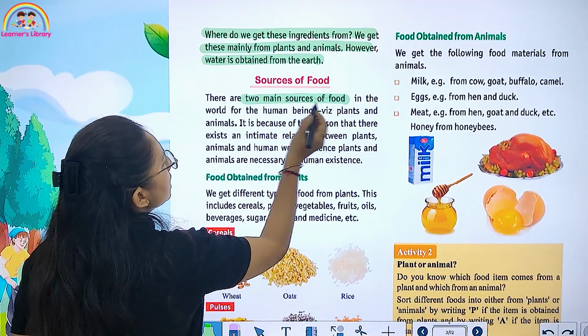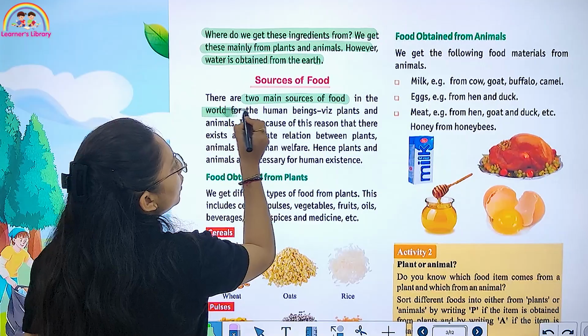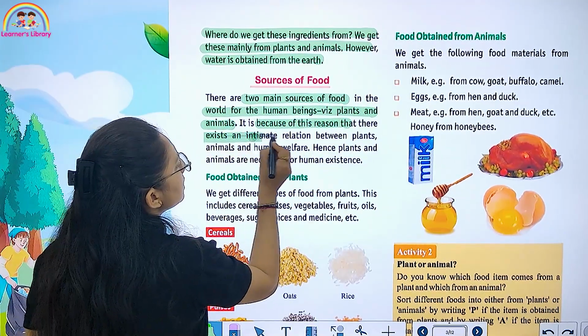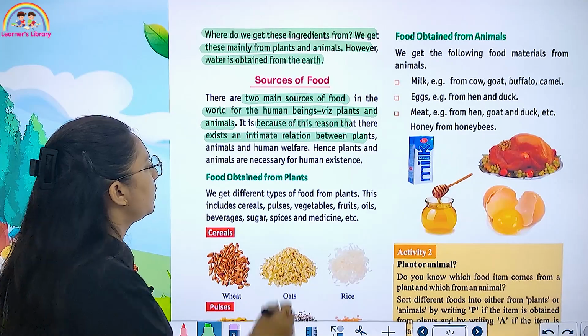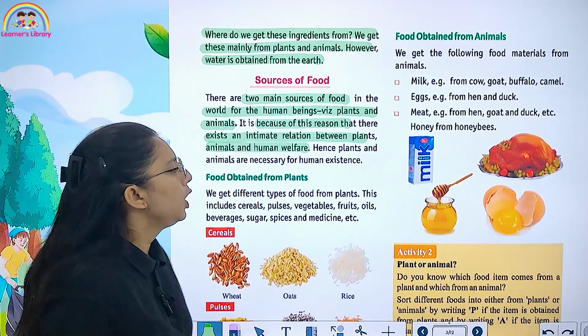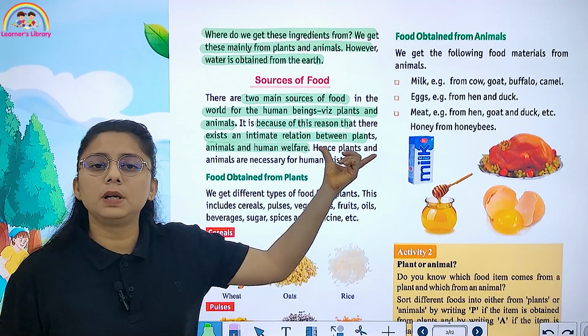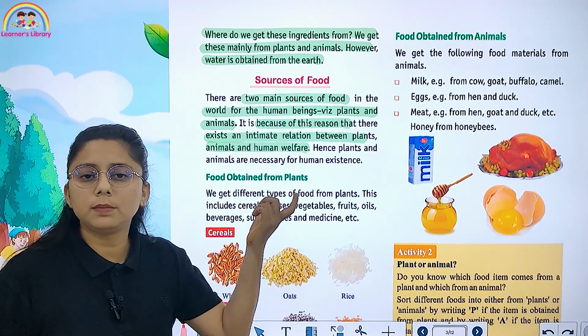Then what are the sources of food? There are two main sources in the world for human beings, that is plants and animals. Because of this reason, there exists an intimate relationship between plants, animals and humans.